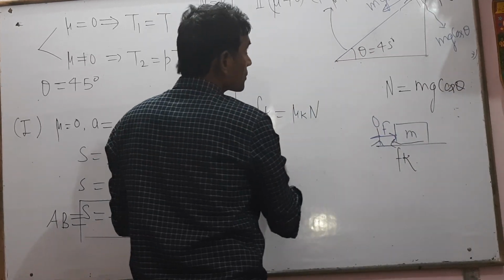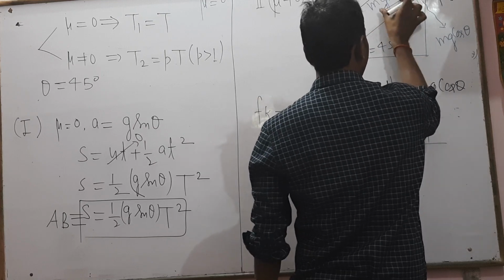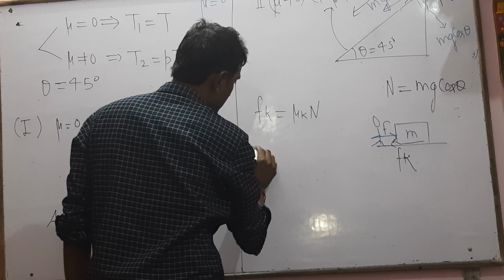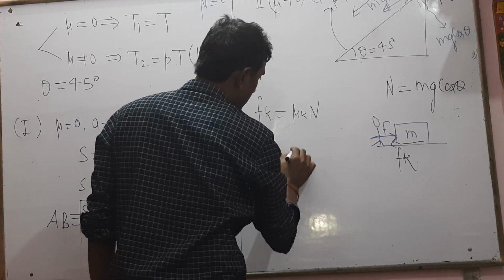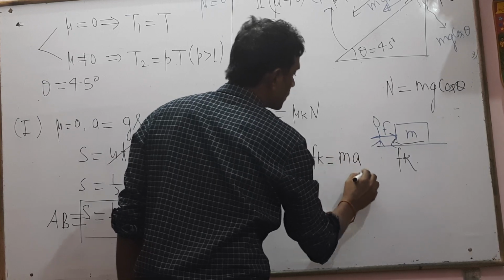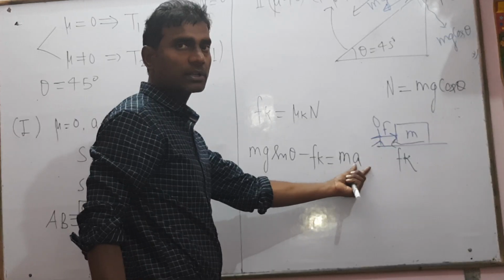Okay. So the body moves down the incline, which implies mg sin theta minus Fk equals m into a. We have to find the value of acceleration a for the rough surface.